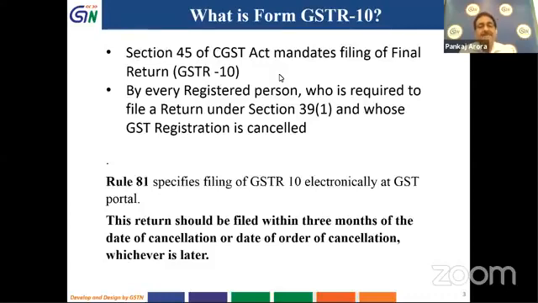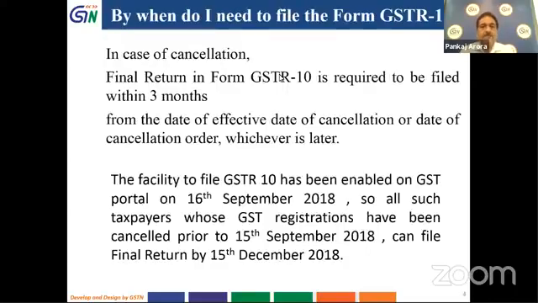The final return will be filed within the 3 months of the date of cancellation or the date of order of cancellation, whichever is later. And in the cancellation order itself, there are 2 dates. One is date of issue of order, and another is effective date of cancellation.